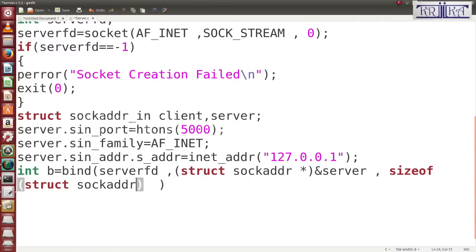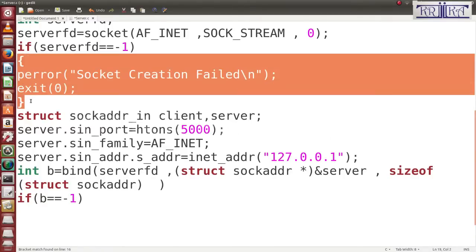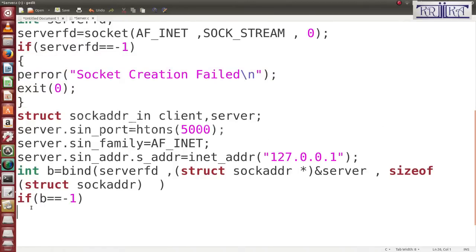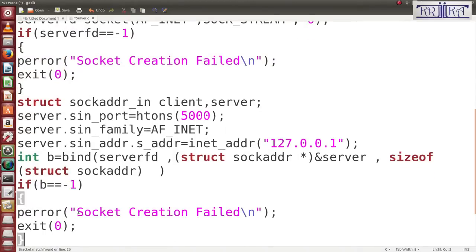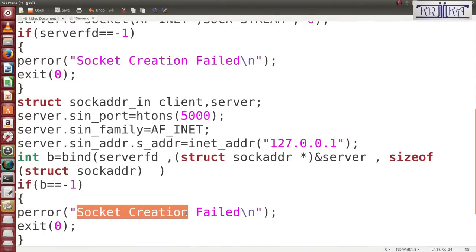Anything can be taken. Then I will check whether the bind was not successful. It returns -1. So I will write if b equals -1, then the same code I will copy here and paste it. The only change needed is bind failed.